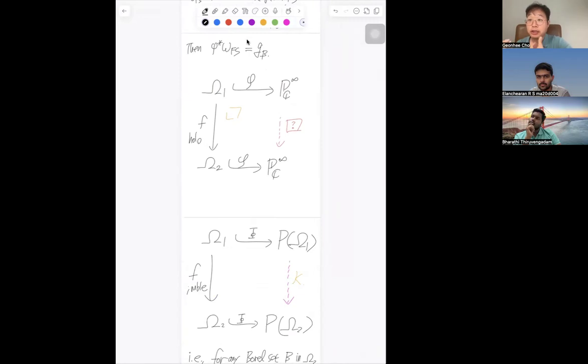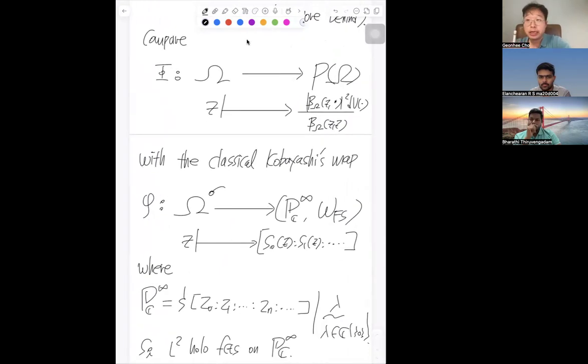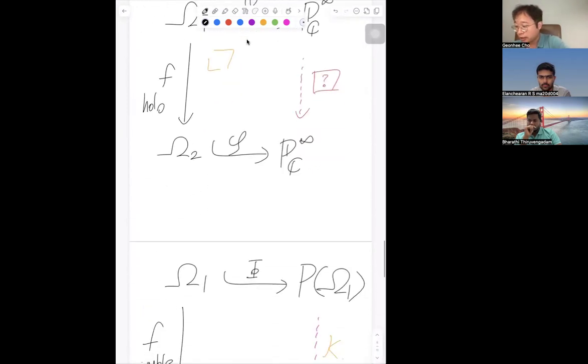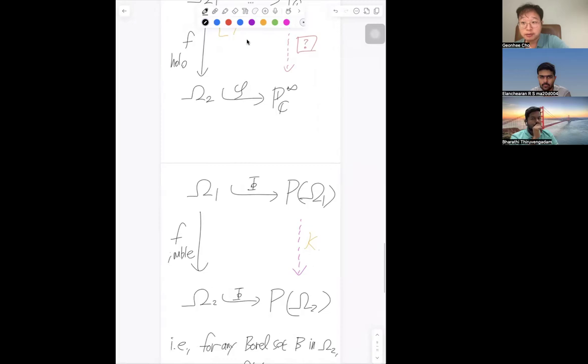So how can we do that? That's one reason. This embedding just requires all components to be L2 holomorphic functions, so there's no natural way to move from one L2 holomorphic function to another, but there should be a way. I don't know yet. But this is at least natural from the measure theory perspective. This is one reason, and actually there's a further reason.